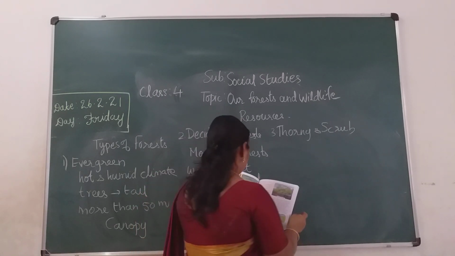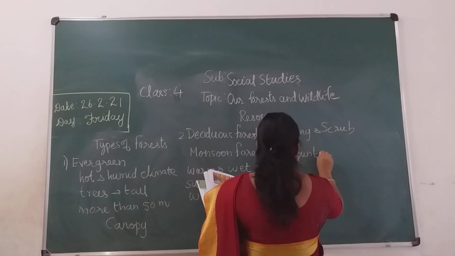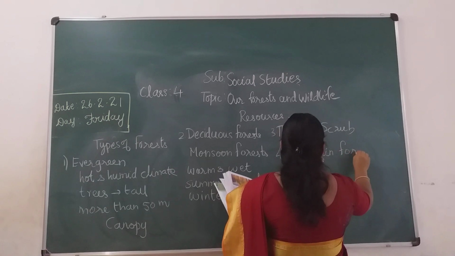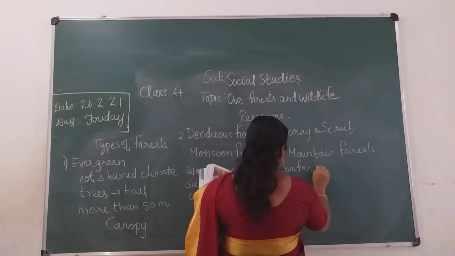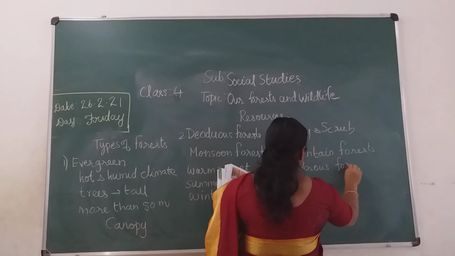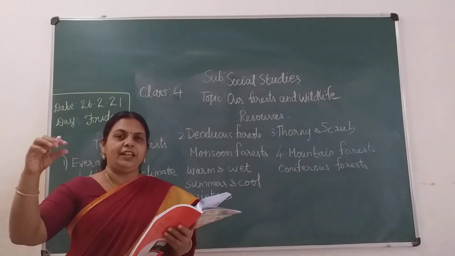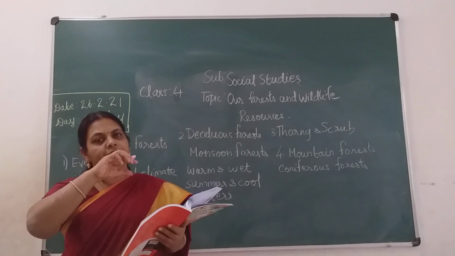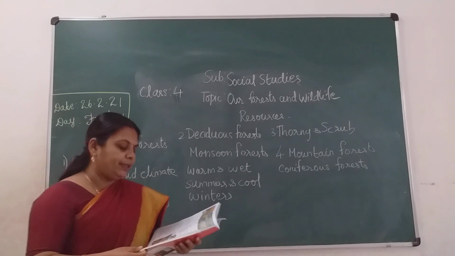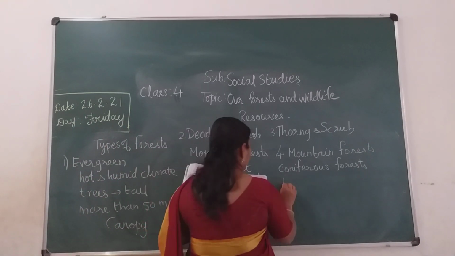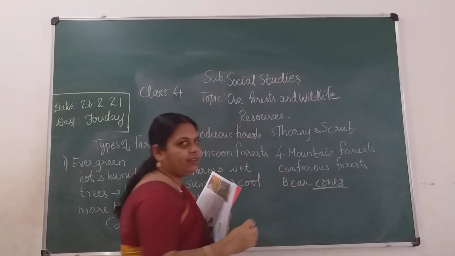The next one is the mountain forest. As you know, these forests are found in the mountains, children. They are also known as coniferous forests. The leaves have a sharp pointed shape, long and broad also. They bear cones, that is, the seeds are inside.